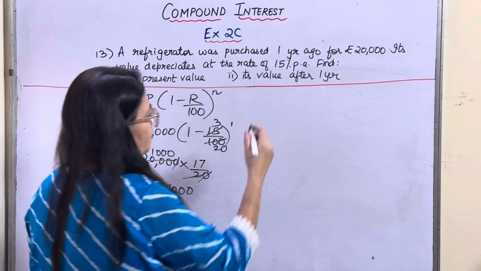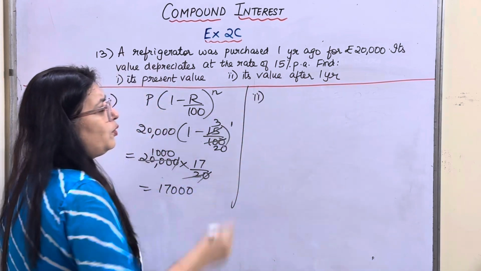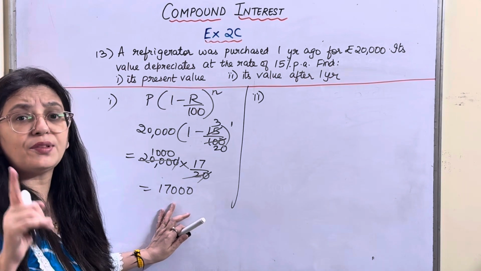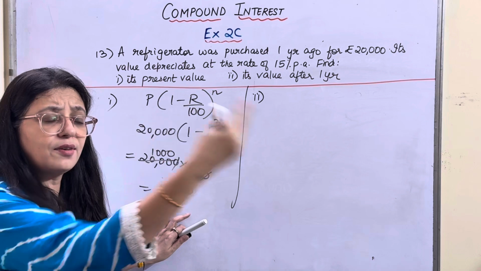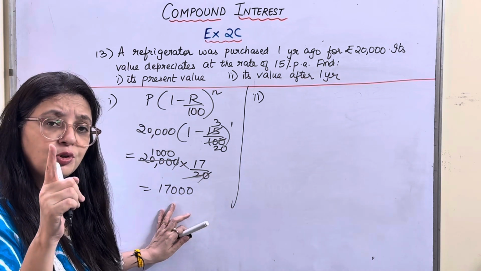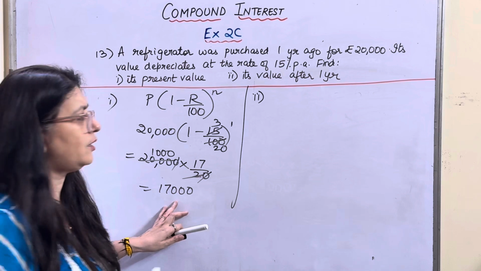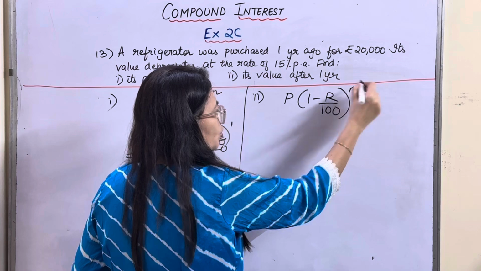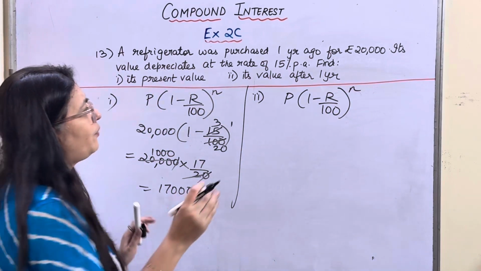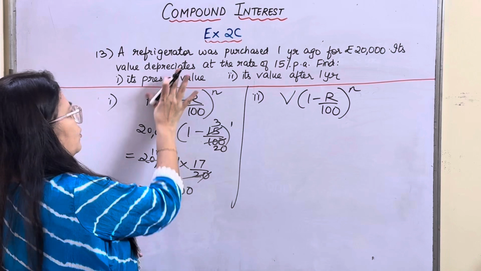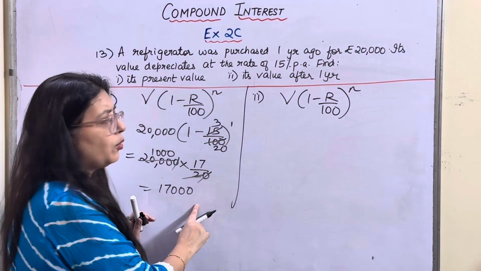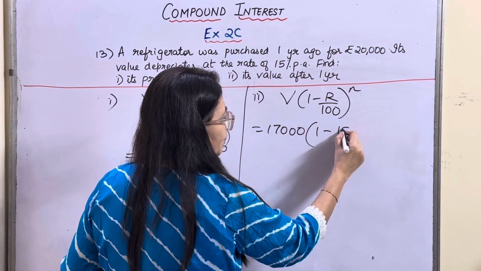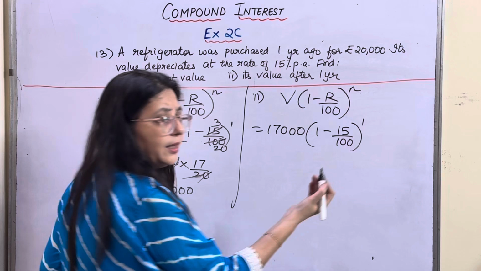Now let's do the second sub part. What is the value after 1 year? So what is the value in 2025? In 2025 the value is 17,000. Now what is the value in 2026? So which value will you take? You will take this value, which is 17,000. Same thing, P into 1 minus R upon 100 raised to N. Over here, what value will you take for the machinery? Instead of P, we can take it as V also, that is also fine. So what is the value that you are going to take? 17,000. 17,000 into 1 minus rate, which is 15%, and it is for 1 year, right?